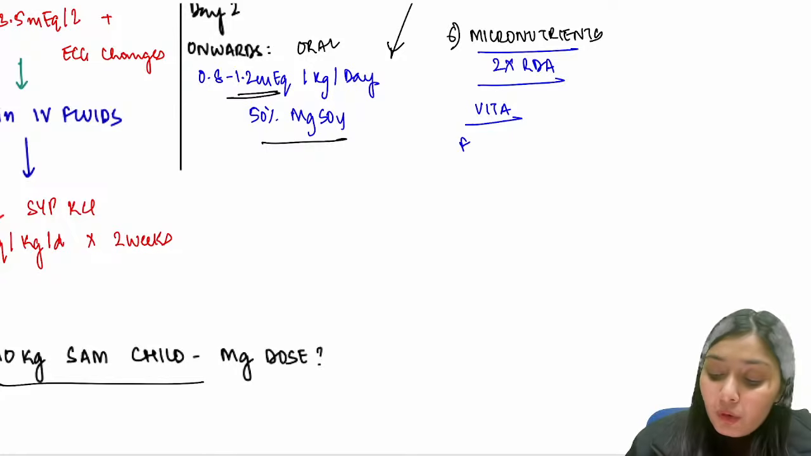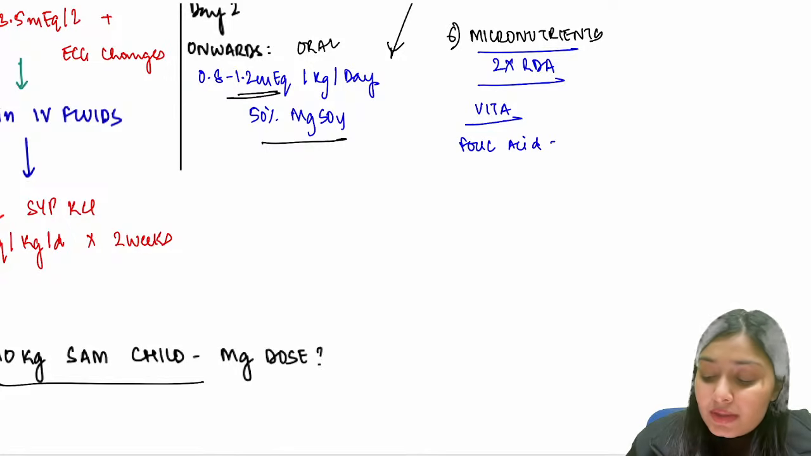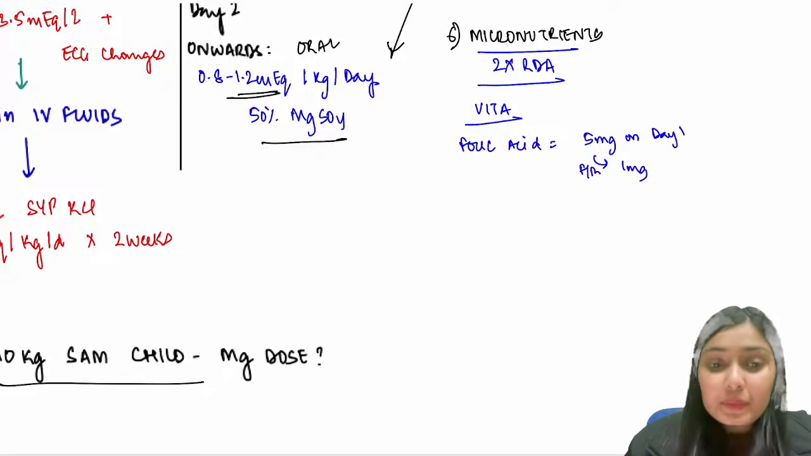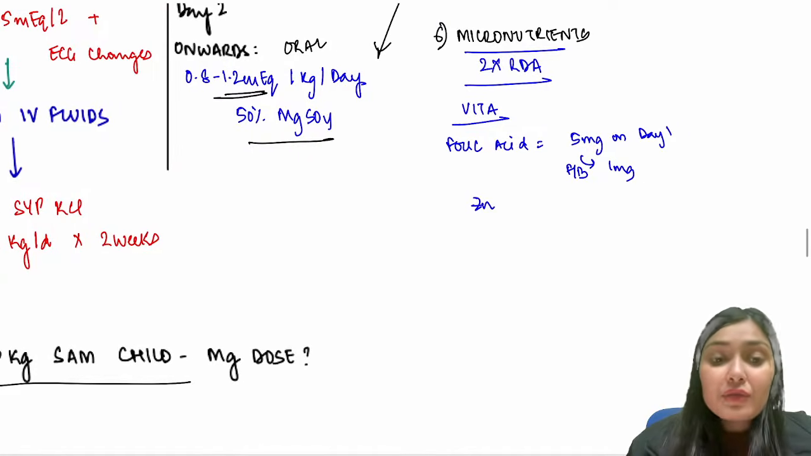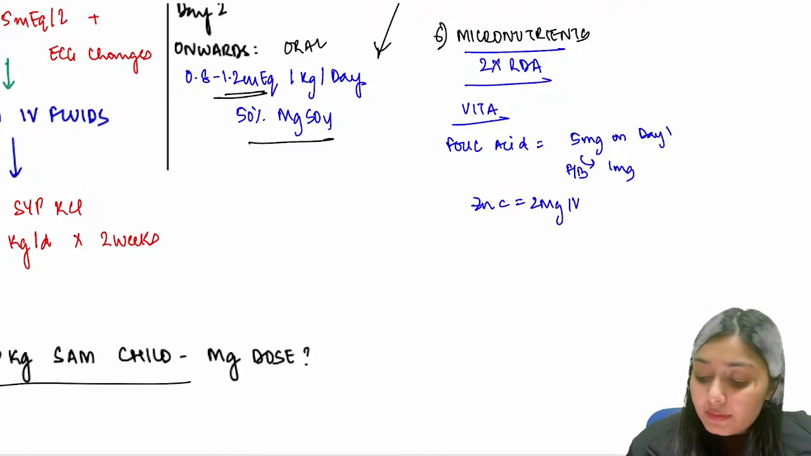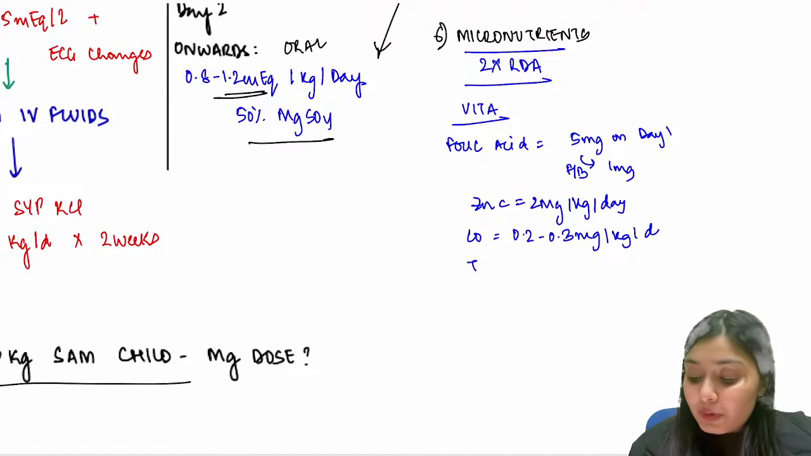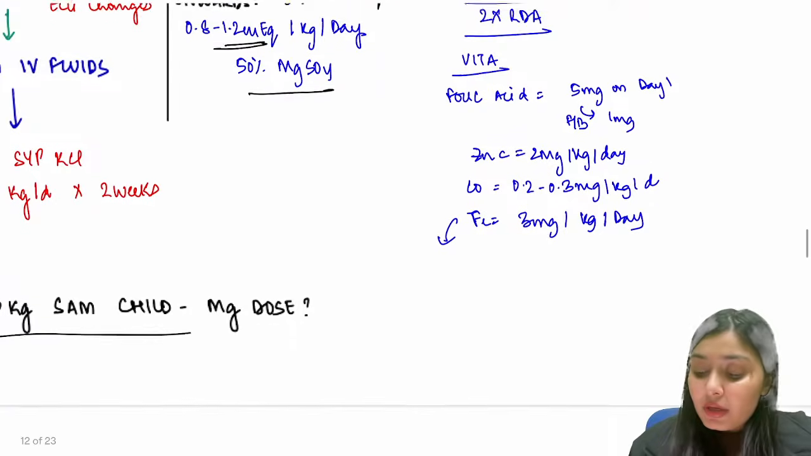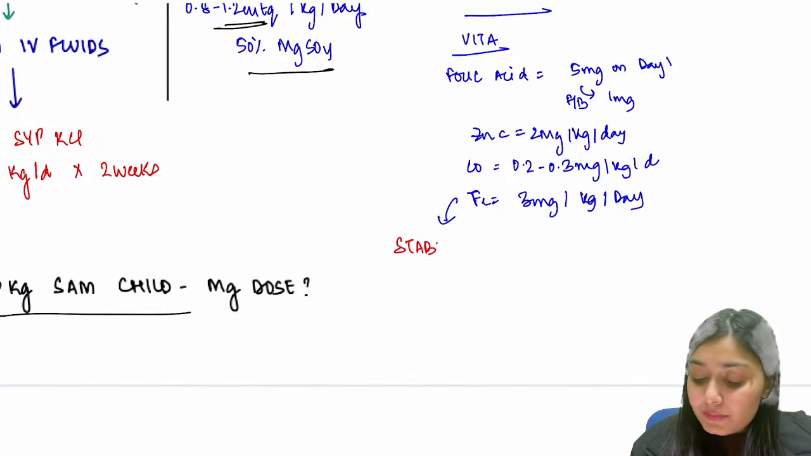Apart from that, we give folic acid supplementation. The dosage is 5 mg on day 1, and after that, we give 1 mg. Zinc supplementation, we give 2 mg per kg per day. We give copper supplementation, 0.2 to 0.3 milligram per kg per day. Then we have iron supplementation, 3 mg per kg per day, a higher dose. Remember, this iron has to be given in the rehabilitation phase, not the stabilization phase.